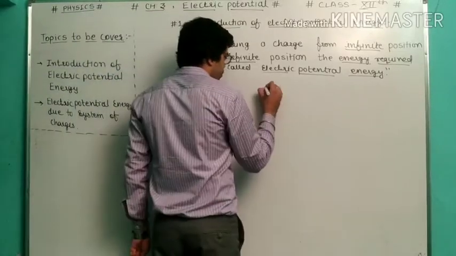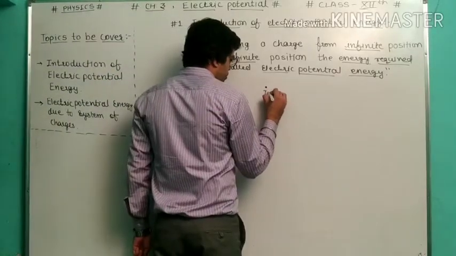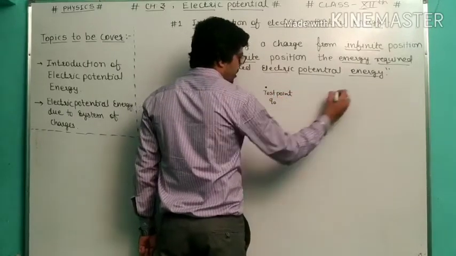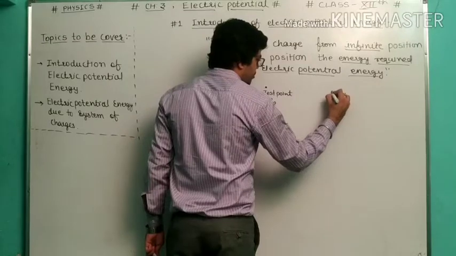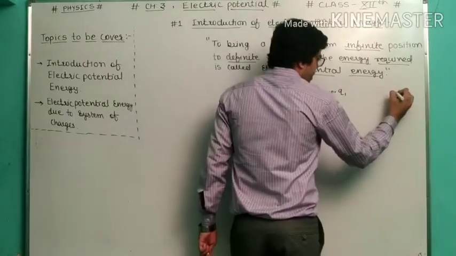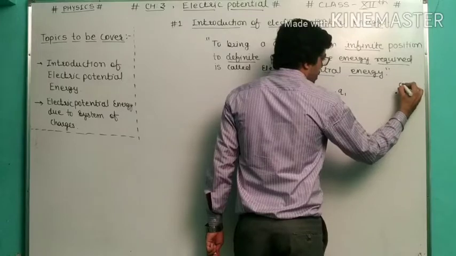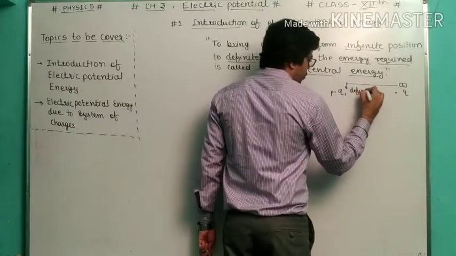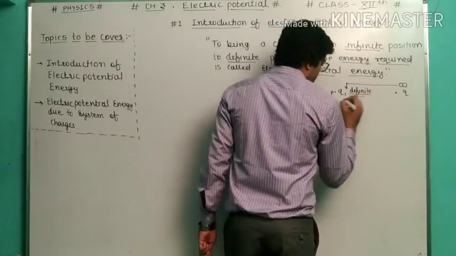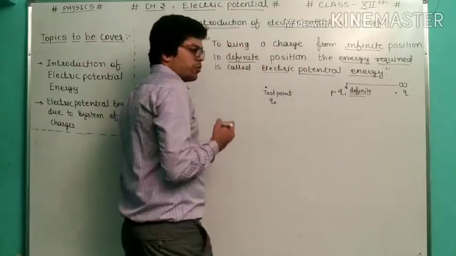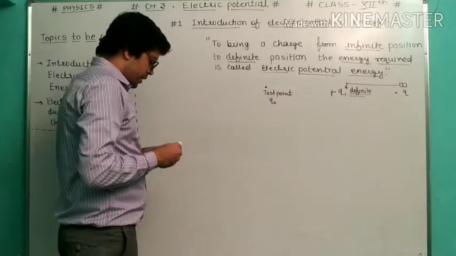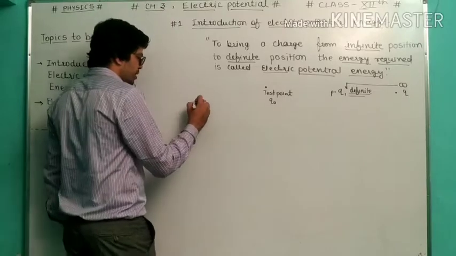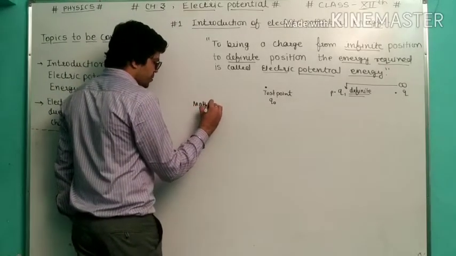Suppose this is your test point and this is charge Q0, and you are bringing a charge Q1 to point P. So you are bringing this charge Q1 from infinite to definite. This is called electric potential energy. Now let's get the mathematical expression. How can we obtain the mathematical expression?